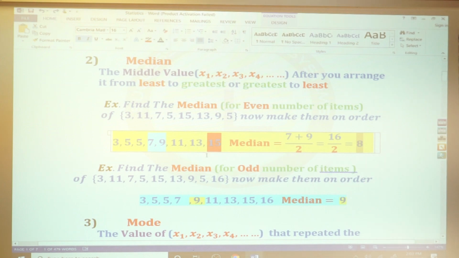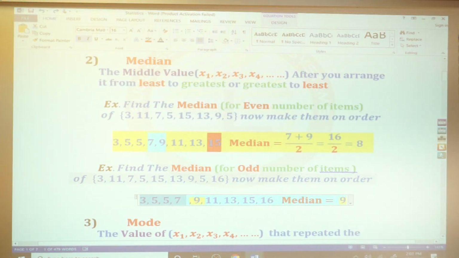Now find the median for an odd count of numbers. Look here, this was an even count, and this is an odd count, which is a lot easier. 3, 11, 7, 5, 15, 13, 9, 5, 16. The first step is what, guys? Arrange it from least to greatest or greatest to least. 3, 5, 5, 7, 9, 11, 13, 15, 16. Then you have 4 numbers here and 4 numbers here. Then my number is the 5th because I have 9 numbers.